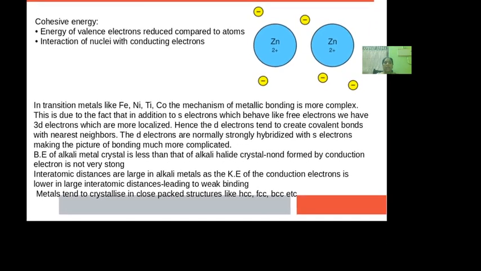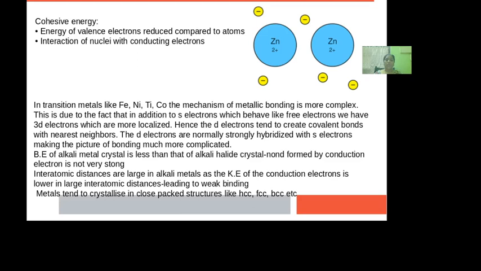In transition metals like iron, nickel, cobalt, etc., the mechanism of metallic bonding is more complex. This is due to the fact that in addition to the s electrons, which behave like free electrons, we have 3d electrons which are more localized in the case of transition metals. Hence, d electrons tend to create covalent bonds with the nearest neighbors. The d electrons are normally strongly hybridized with s electrons.